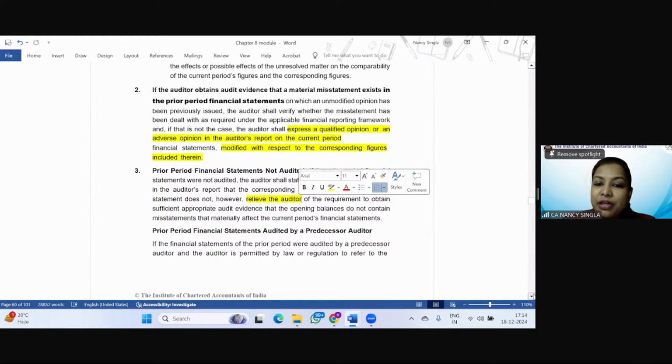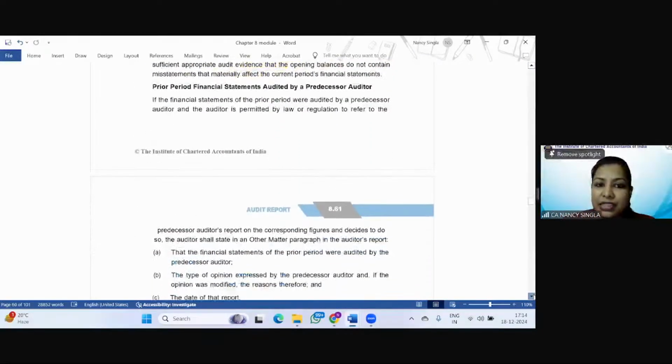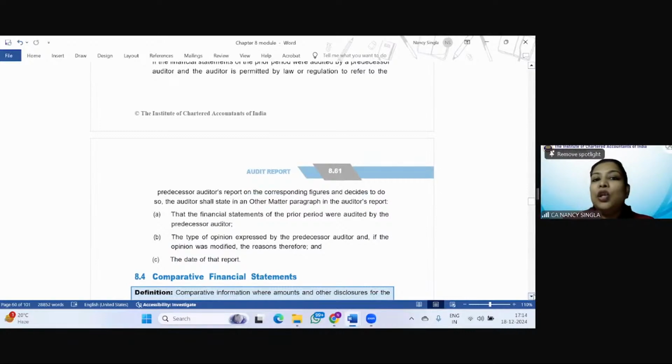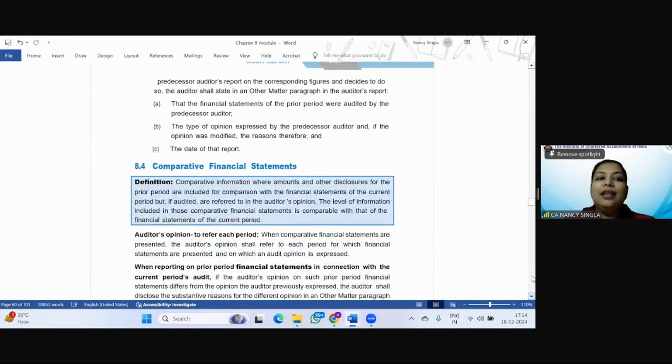And if the prior period financial statements were audited by a predecessor auditor, and the auditor is permitted by law and regulation to refer to the predecessor auditor's report on the corresponding figures, and if he decides to do so, then he'll mention 3 facts: that the financial statements of the prior period were audited by the predecessor, the opinion that was given, and if there was modification, the reasons and the date, right?